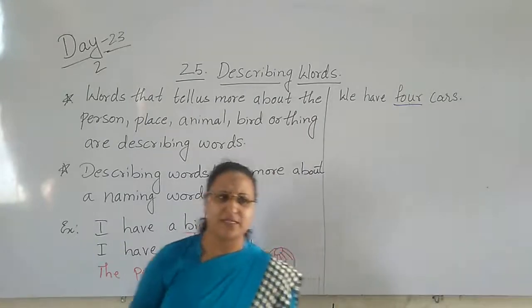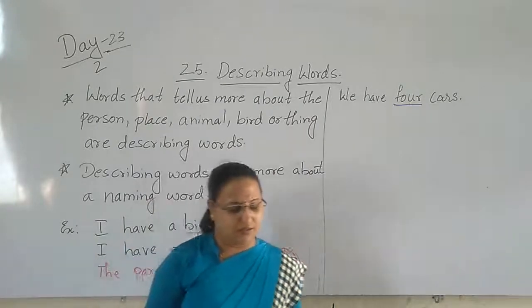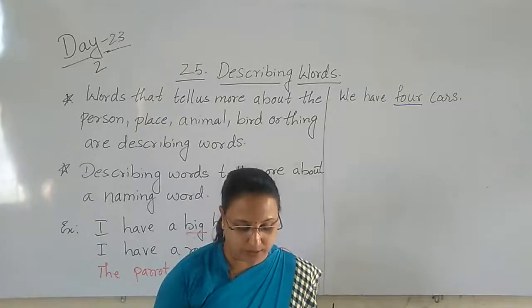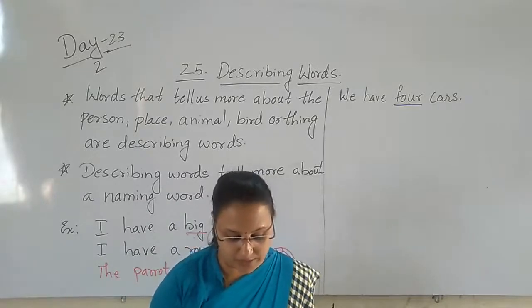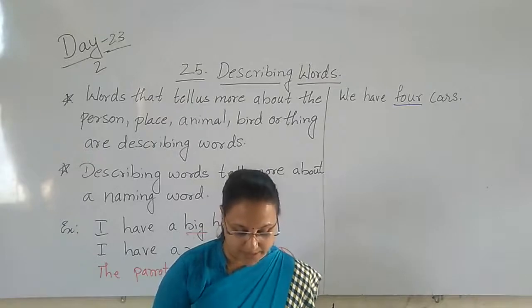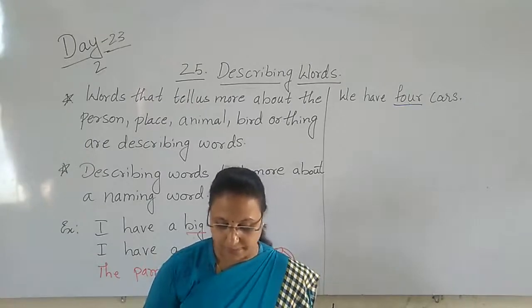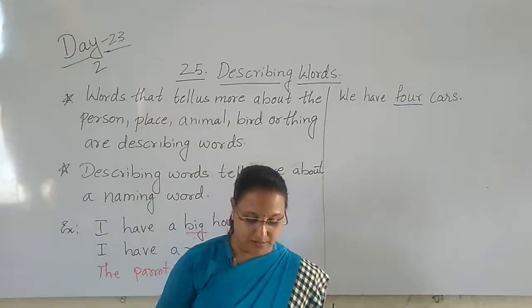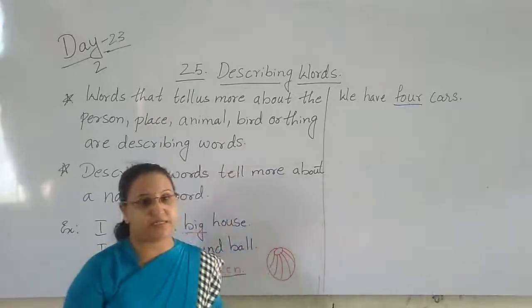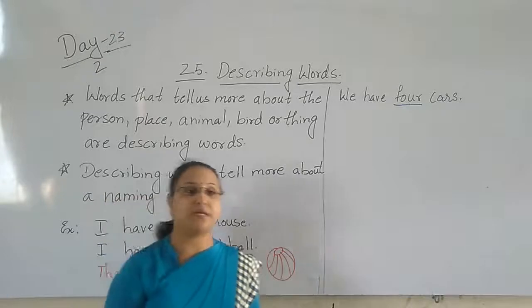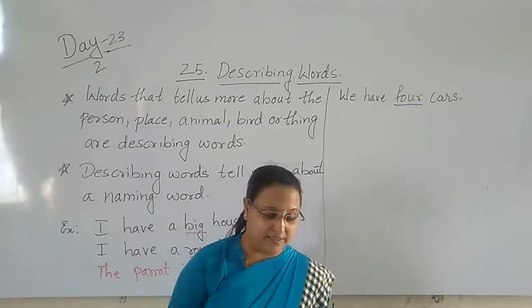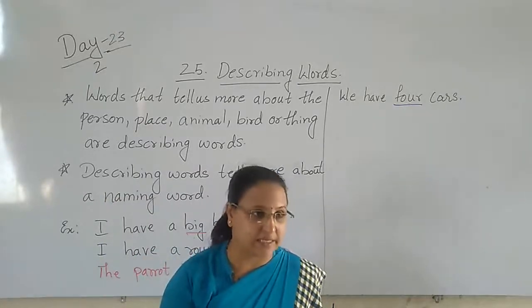Here there is a small explanation about the describing words. Describing words tell us about the number, the taste, the look of the person, and they describe how the thing is.